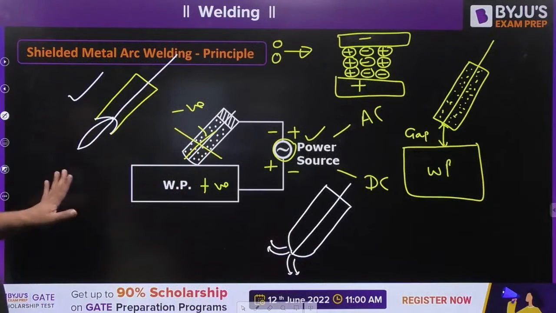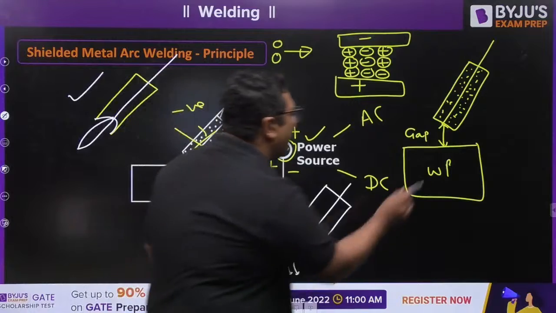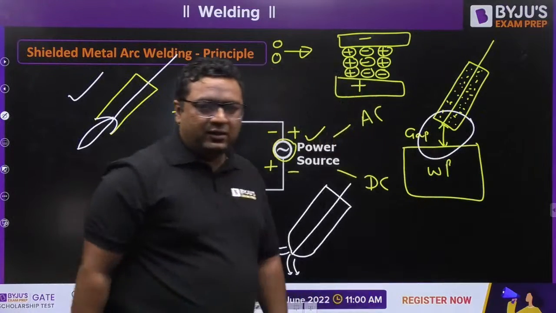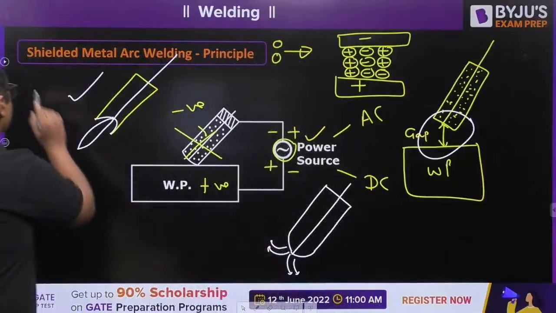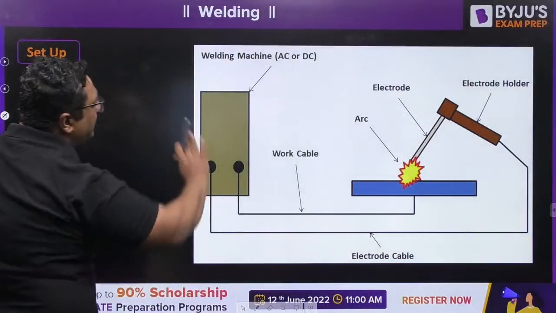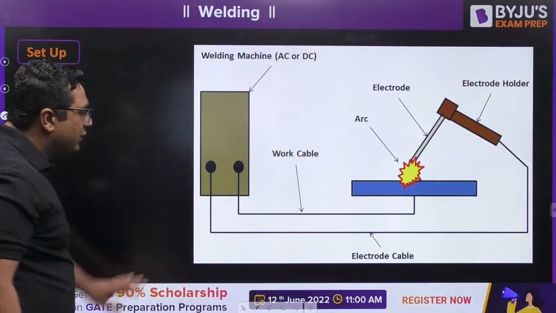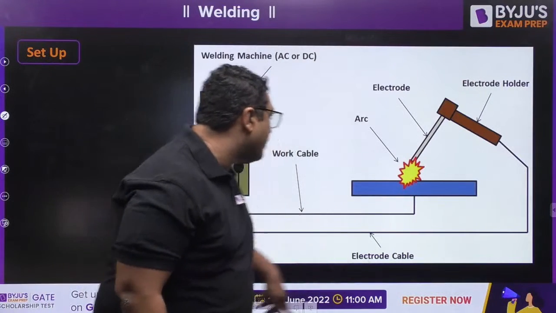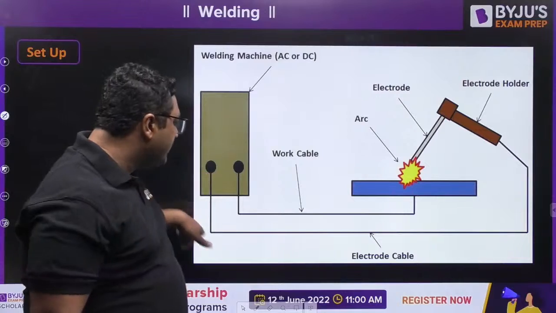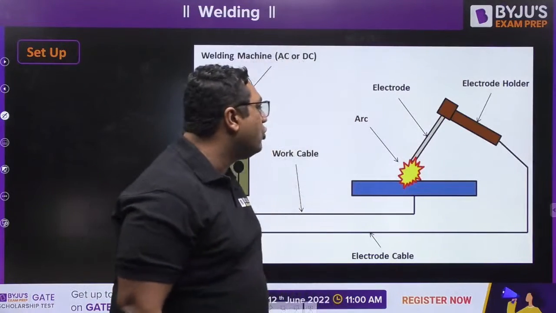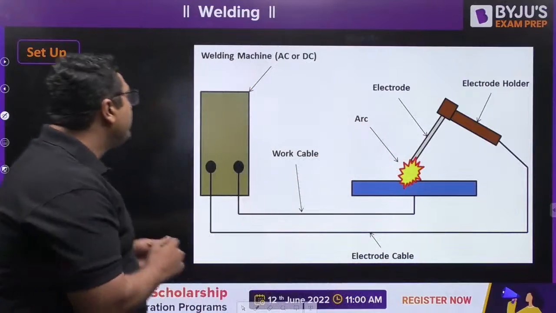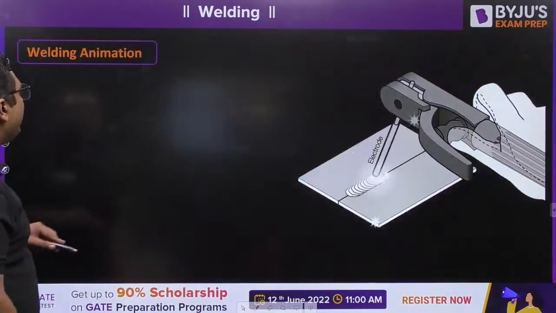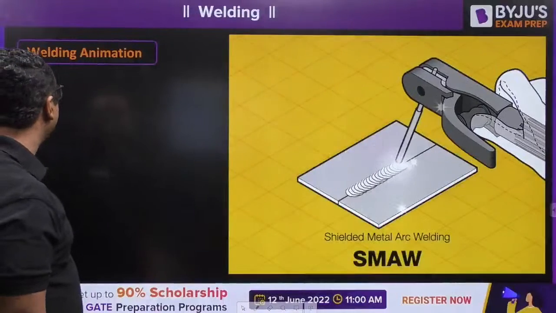So my dear, that we have seen. Now let us go to this region more intensely, to see what is going to happen there. I am teaching you in great detail. This is the welding setup. You can see these are the cables going on. This is for earthing purpose to complete the circuit. This is going to the electrode holder. The electrode holder holds the electrode, and there the arc is produced. It can be AC or DC, depending on the requirement. This animation I have already shown to you.